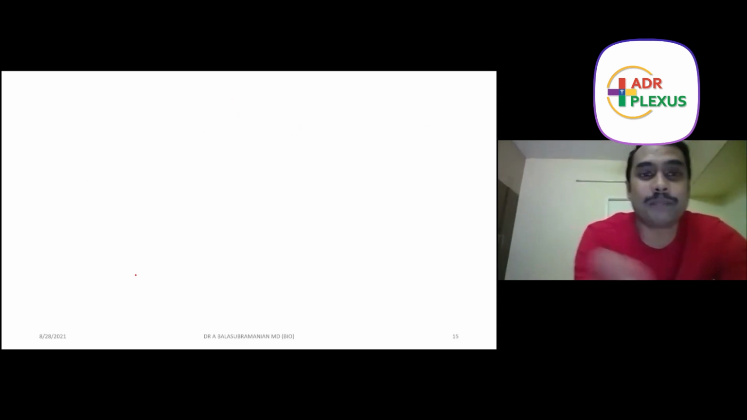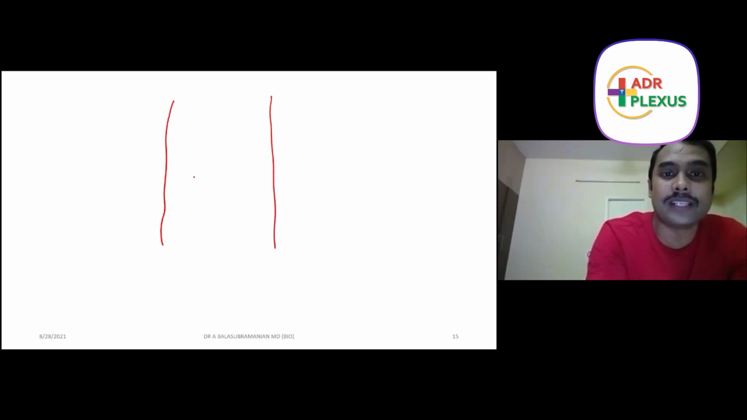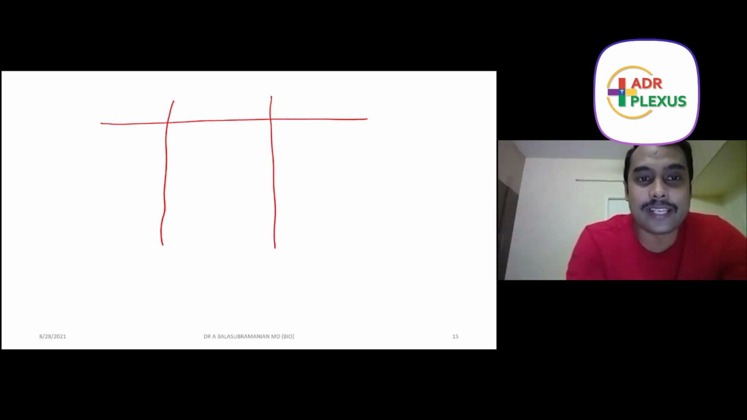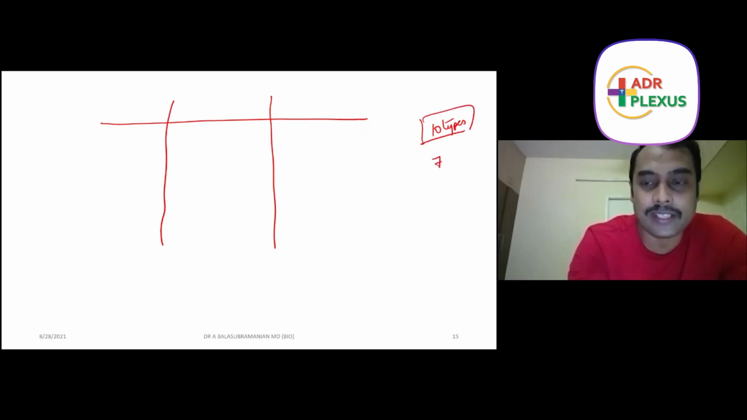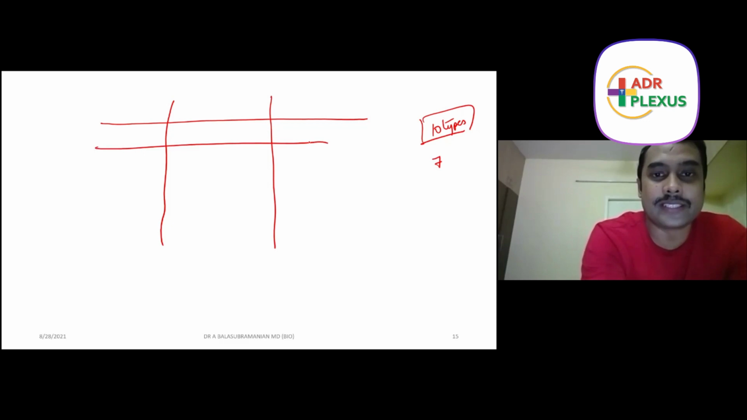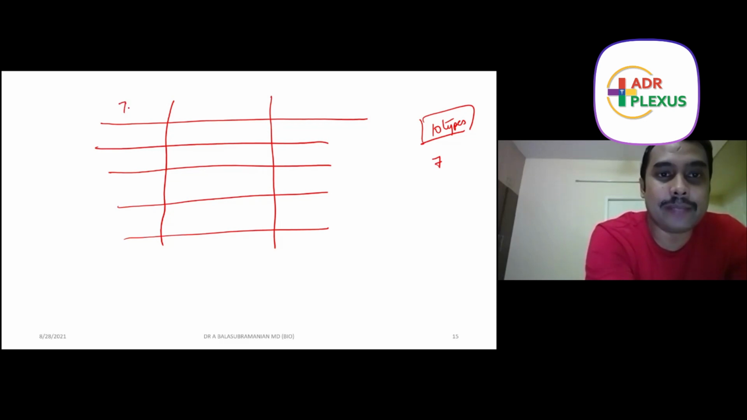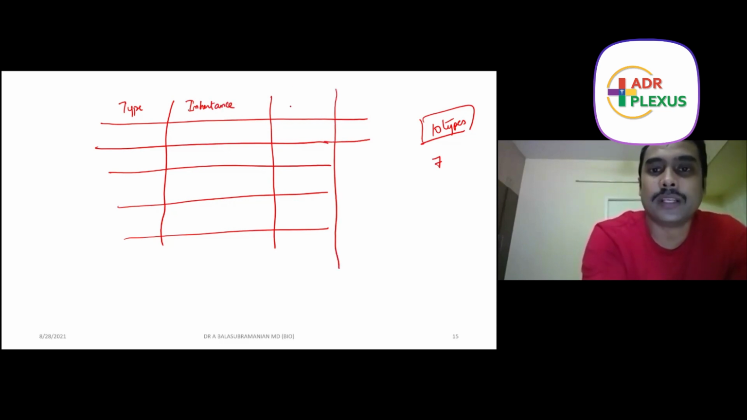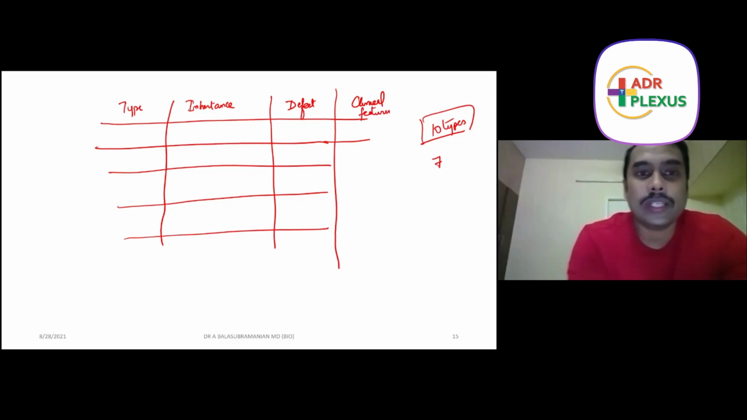We will go into the subtypes of EDS. This is considered to be one of the very difficult tabular columns, but let me try to make it simpler for you. There are almost about 10 types of EDS, but we will learn about 7, not all 10. I will start with a table. Here I will write the type. Next I will write the inheritance. Then I will write the defect, and probably here the clinical features.